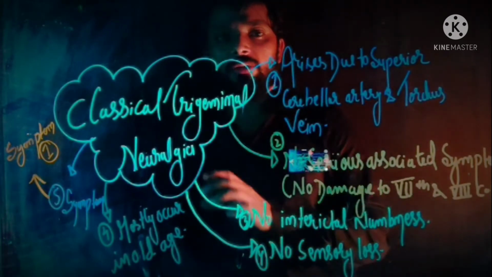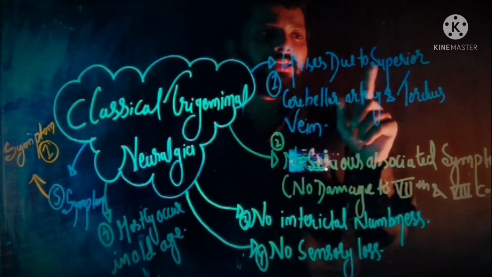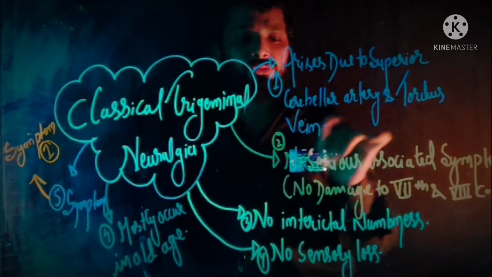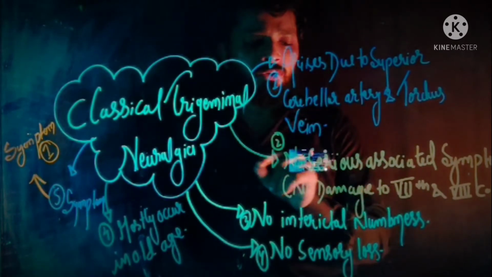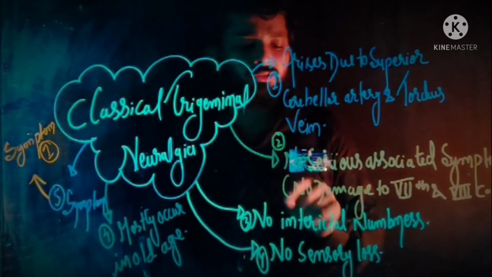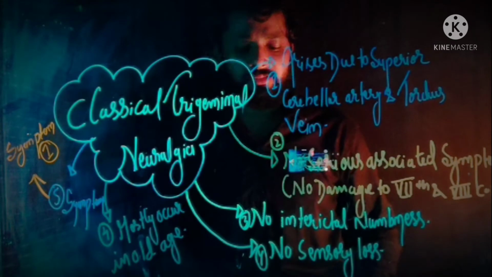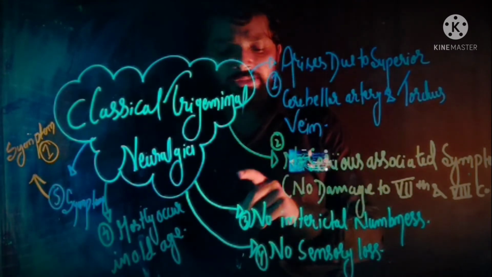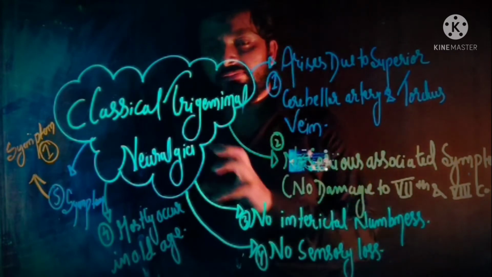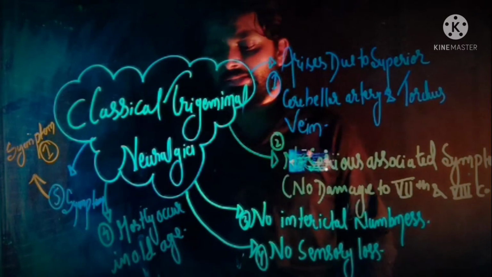So this is all about the classical trigeminal neuralgia. Classical trigeminal neuralgia arises due to the superior cerebellar artery or the tortuous vein. No serious associated symptoms take place because there is no damage of the 7th and 8th cranial nerve. No interictal numbness is present, and no sensory loss takes place.